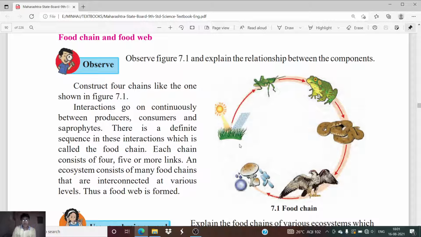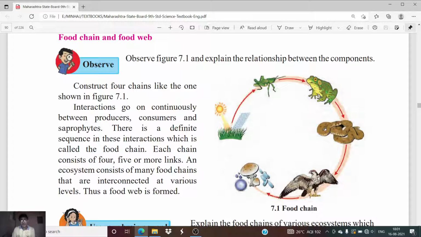Here you can see a grass. On this, grasshopper feeds, or grasshopper gets its nutrition from the grass. Then frog gets its food from grasshopper. So grasshopper is the food of frog. Then we can see that snakes survive on frogs. Snake consumes frogs, and the snake is consumed by the vulture or eagle.